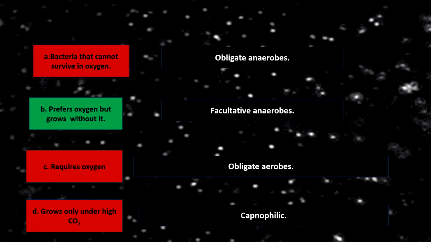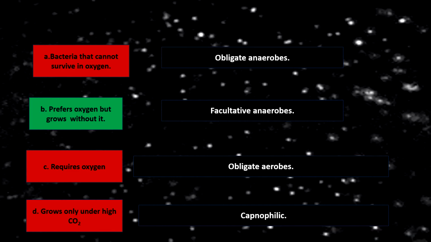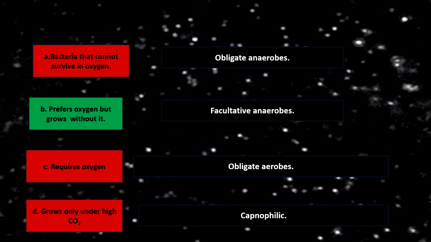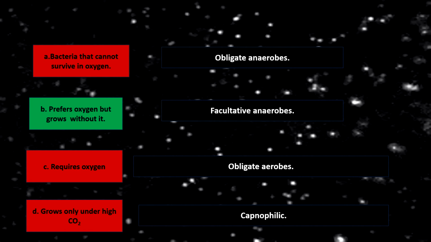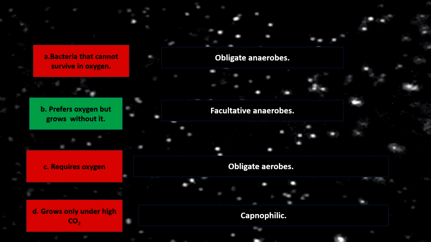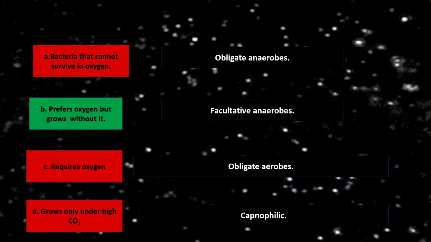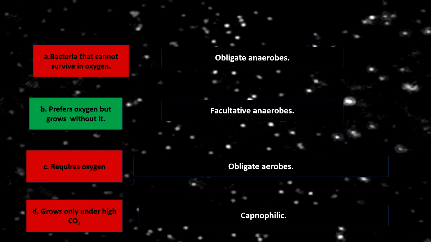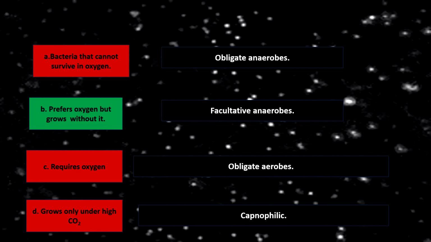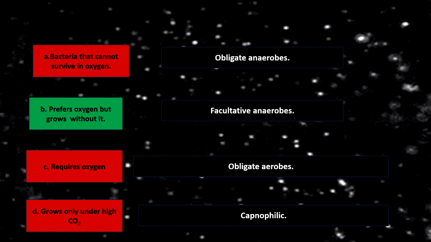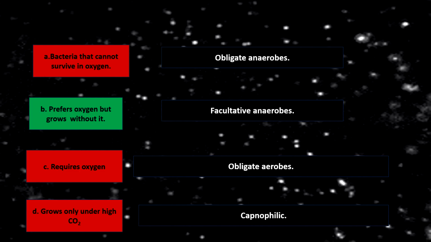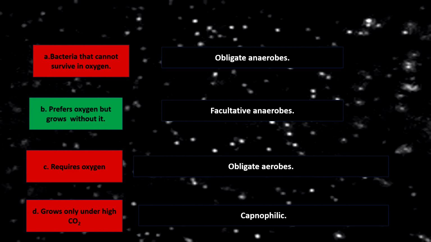Option B, prefers oxygen but grows without it. These are known as facultative anaerobes. Why? Because they grow both in presence of oxygen and in absence of oxygen. So they are not strictly anaerobes, they are facultative anaerobes. Option C, requires oxygen for their growth. As these organisms can't grow without oxygen in the environment, and they are unable to survive in absence of oxygen, they are known as obligate aerobes.